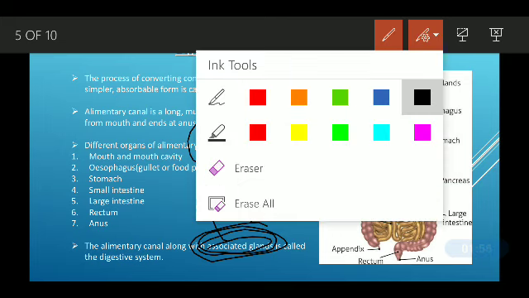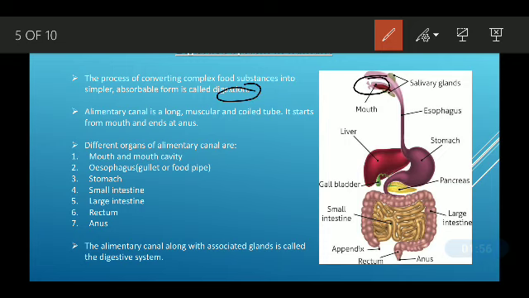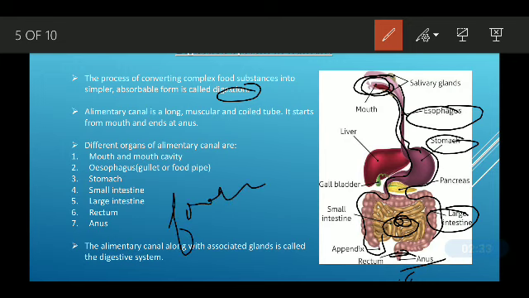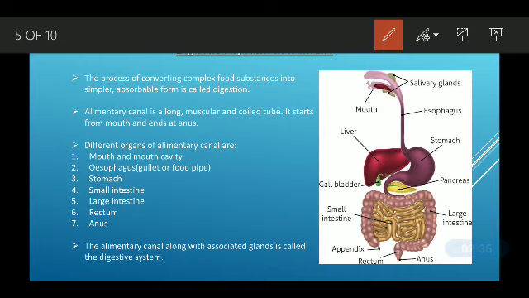Our digestion starts from our mouth only. Then it goes to the esophagus, then the stomach, then the small intestine, then the large intestine, then the rectum, and the remaining waste is thrown out from here, while the usable thing is absorbed in the small intestine and used by our body. All this path or track is called the alimentary canal, or food pipe.